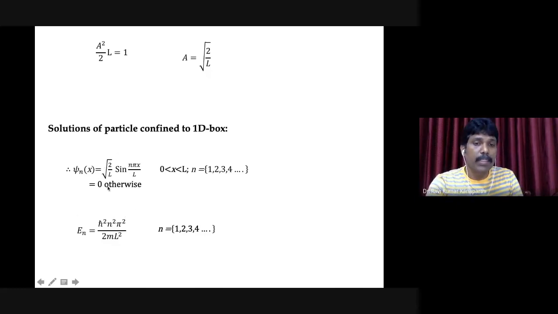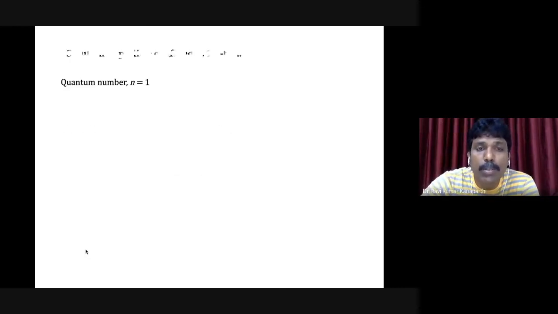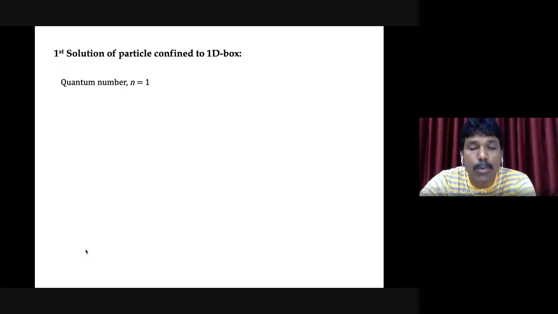Now, this is the general expression. Of course, this is also a general expression. But to understand exactly what the first solution is, we need to substitute the quantum number n is equal to 1. The first solution of a particle confined to a one-dimensional box is n is equal to 1, because n can take the least possible value, that is 1. In fact, it is said to be the ground state.